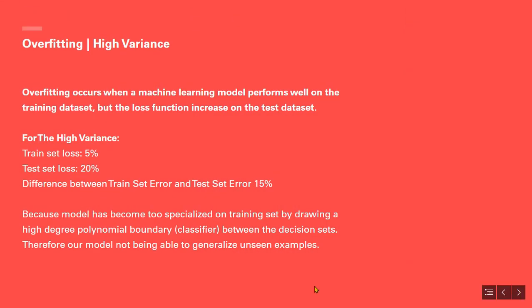Here we have listed a train set error of 5%, and a test set error of 20%. So the difference between train set error and test set error is 15%. Remember that the higher the difference between the train set error and test set error, the more it tells us the algorithm has a high variance problem, and it overfitted the training data. So, the accuracy increased for the training data, but the loss function increased for the test data.